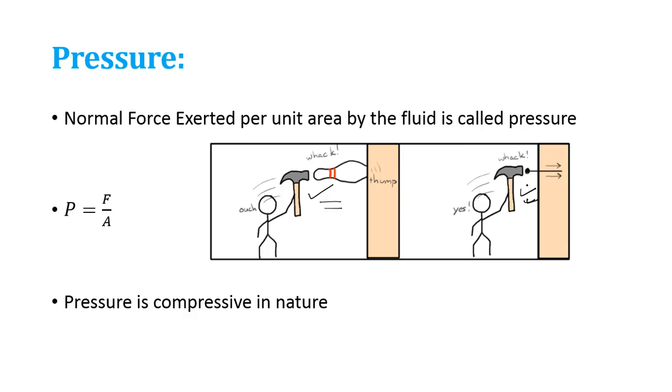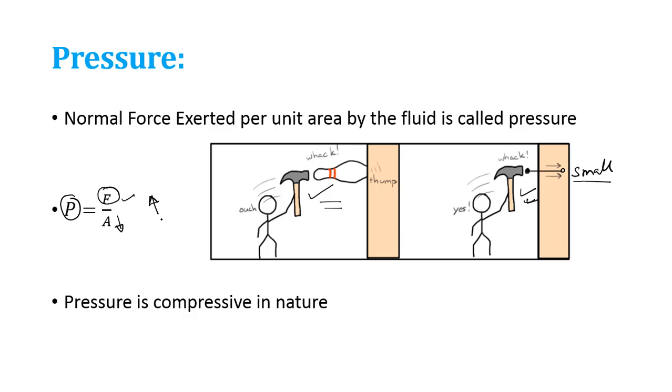The bowling pin is not able to penetrate, but the nail is more likely to penetrate inside the wall with the same amount of force. So why is it happening? It is because of the pressure. In the case of the nail, the surface area is very small. So due to the small surface area compared to the bowling pin, the same force will have a larger amount of pressure.